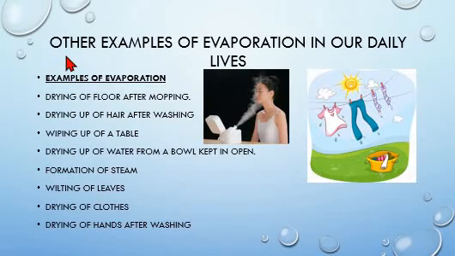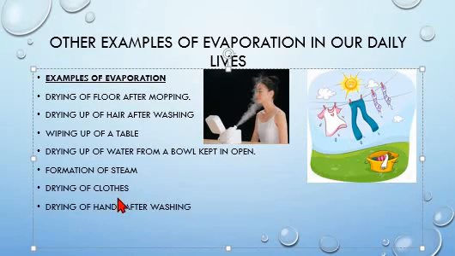Now, let us see other examples of evaporation in our daily life. Examples of evaporation: drying of floor after mopping, drying up of hair after washing, wiping up of a table, drying up of water from a bowl kept in open, formation of steam. You can see in this picture, wilting of leaves, drying of clothes in the sun. You can see this picture here. Drying of hands after washing. These are some of the classic examples of evaporation.